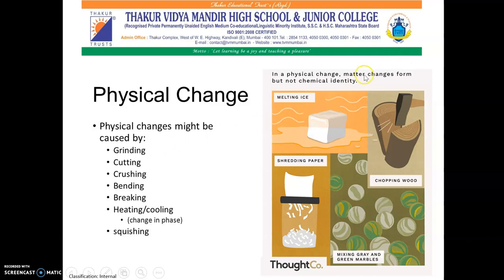In a physical change, matter changes form but not chemical identity. Examples of physical change are melting ice, shredding paper, chopping wood, mixing grey and green marbles. So over here you can see only the physical changes. The things are not chemically changing.